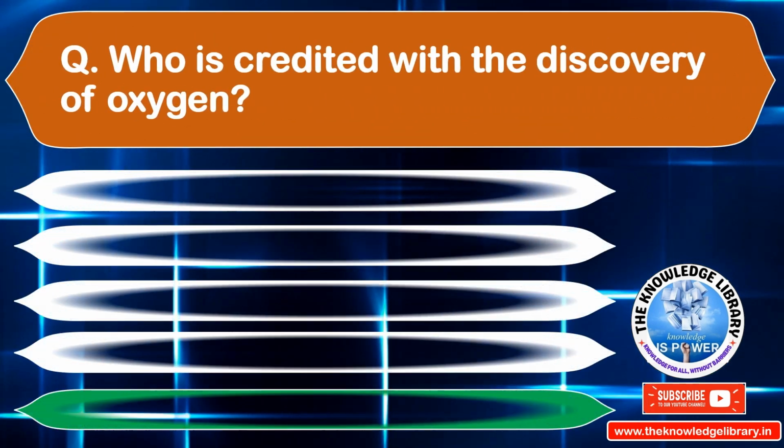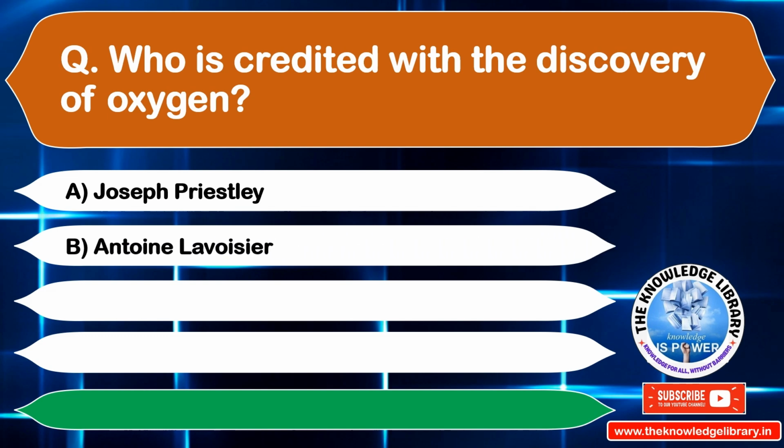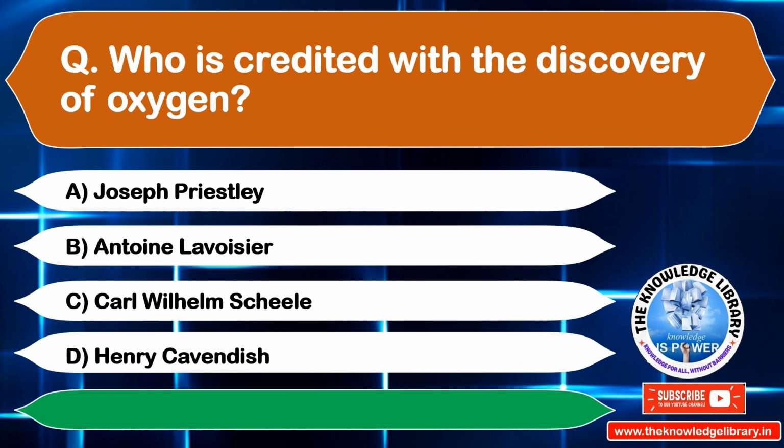Who is credited with the discovery of oxygen? Option A. Joseph Priestley. Option B. Antoine Lavoisier. Option C. Carl Wilhelm Scheele. Option D. Henry Cavendish. The correct answer is option A. Joseph Priestley. Move on to the next question.